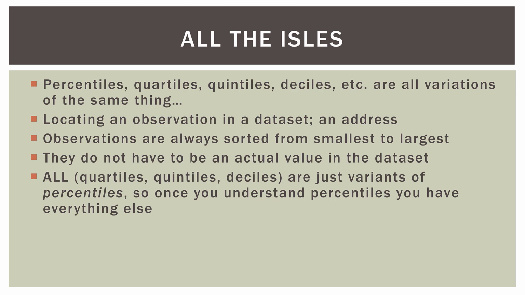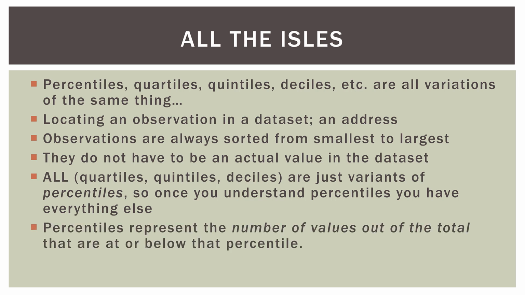And just to make sure everyone knows, a quartile is the data split into 4 equal parts, a quintile is 5 equal parts, and a decile is 10 equal parts. Percentiles represent the number of values out of the total that are at or below that percentile.